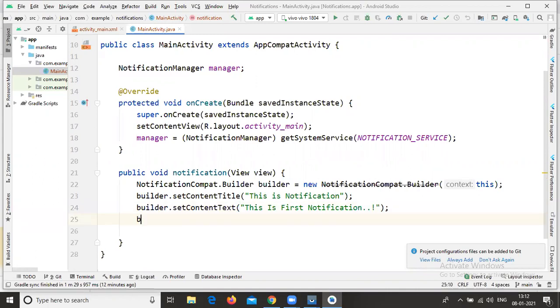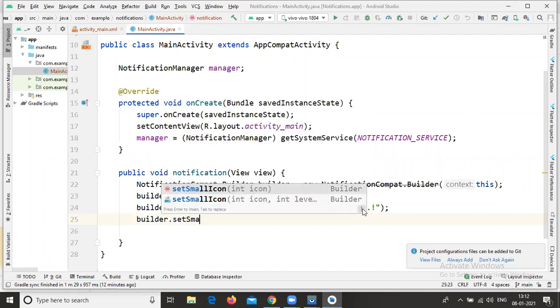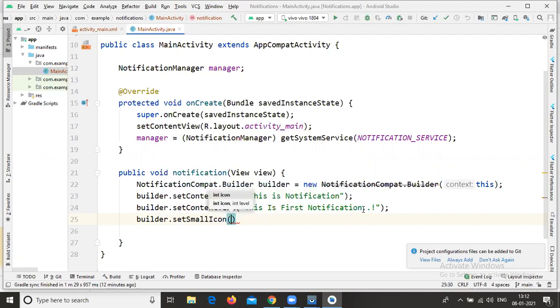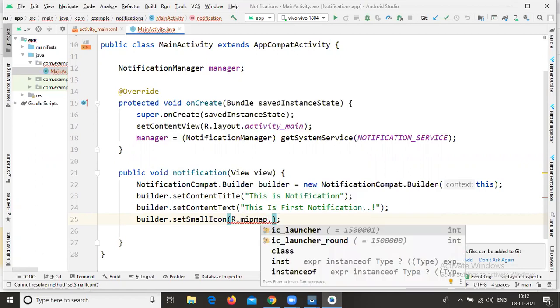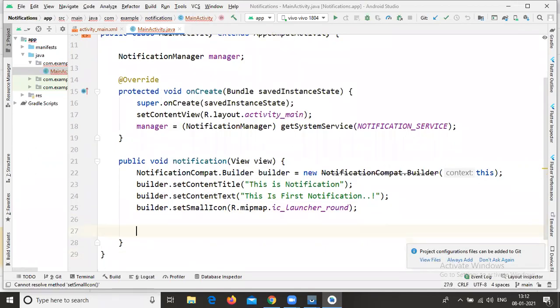Okay, so builder dot next one is setting the icon. So builder dot set small icon. There is a property called set small icon. In this property, you need to set your icon. By default, these icons are available in our mipmap folder. That's why here I'm using these mipmap icons: R.mipmap.ic_launcher or ic_launcher_round. So builder dot set small icon.